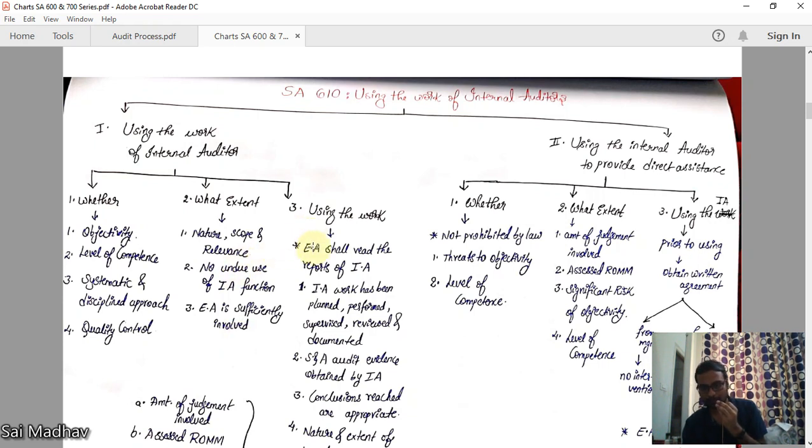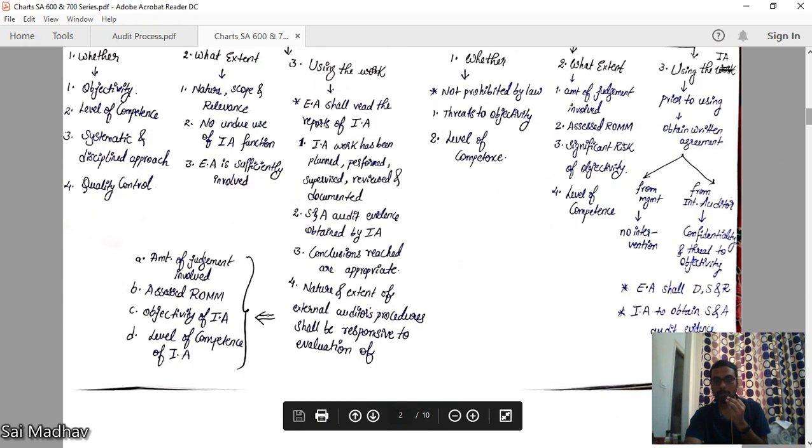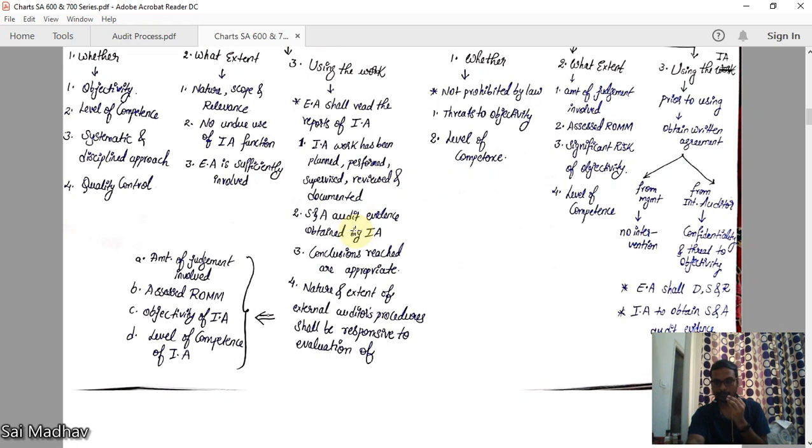Now, finally you have decided to use the work, and for using the work, the external auditor shall read the reports of internal audit. First you have to read the internal audit reports and you should get an understanding of the function. Whether internal audit work has been planned, performed, supervised, reviewed and documented. You have to see this. If it is planned properly, performed, supervised, reviewed and documented properly. Sufficient and appropriate audit evidence obtained by the internal auditor. He is also required to obtain sufficient appropriate audit evidence. Conclusions reached are appropriate, right?